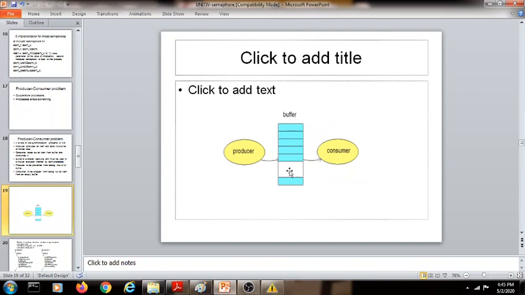So this is the diagram of the producer-consumer problem. There is a shared resource which is called a buffer. The producer will be generating some kind of data and putting it into the buffer, and the consumer will be taking out that data from the buffer. The problem will arise whenever the producer is producing something and simultaneously the consumer is trying to consume. So this particular resource should be mutually excluded. And the other kind of problem can be if there is more than one producer and more than one consumer simultaneously working on a common resource or common buffer. Then this producer-consumer problem can arise as a classical problem of synchronization in operating system.